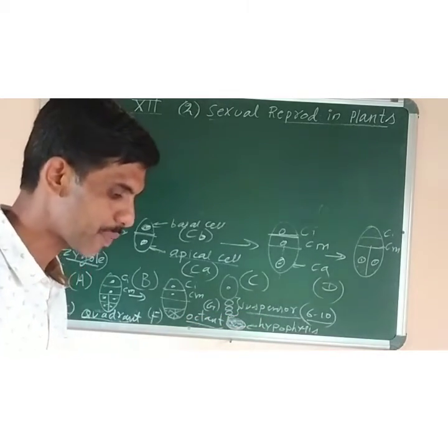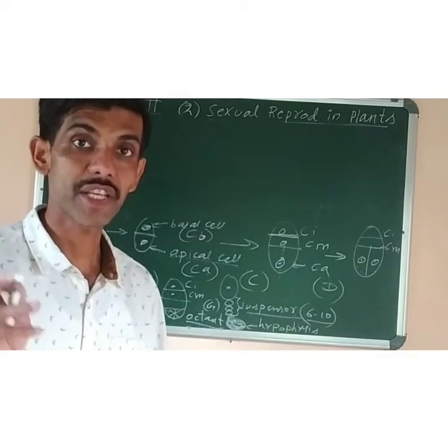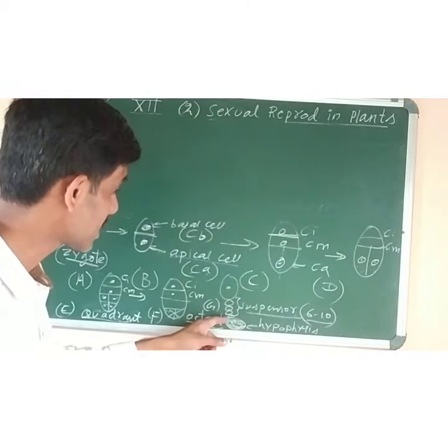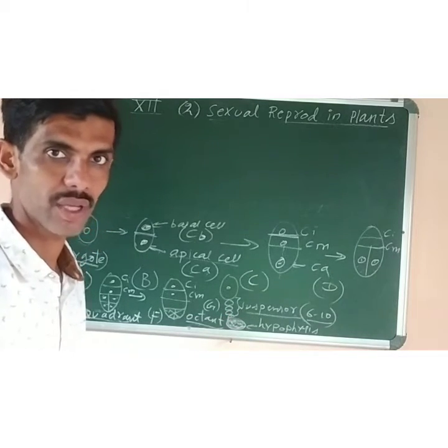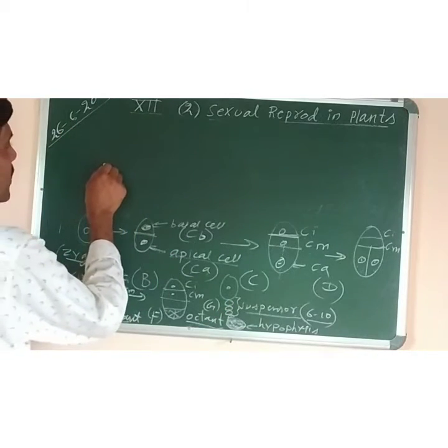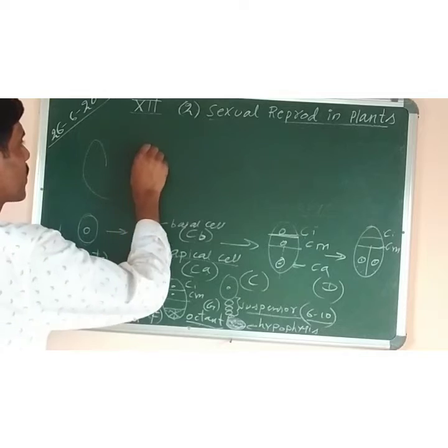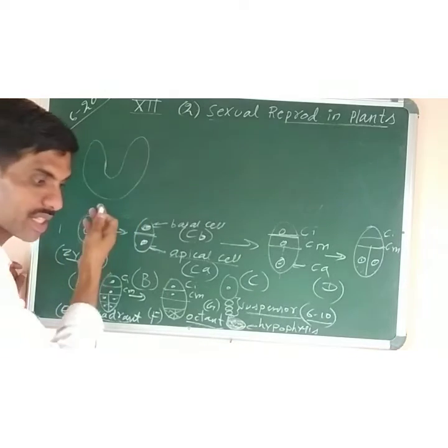Okay, so what is hypophysis? Be clear about that. The distal most cell of the suspensor, that is the last cell of the suspensor, will act like a hypophysis. After that a depression will appear in that hypophysis, and it will form this structure. Okay, what is this structure called?